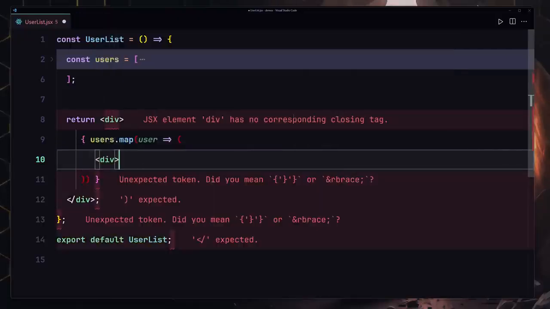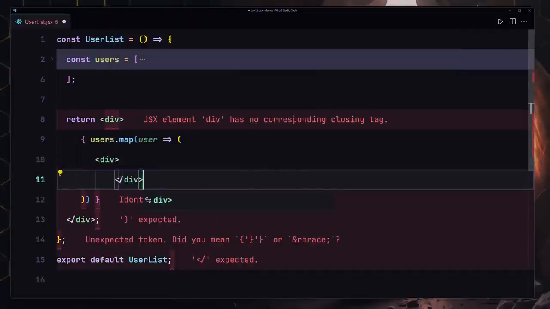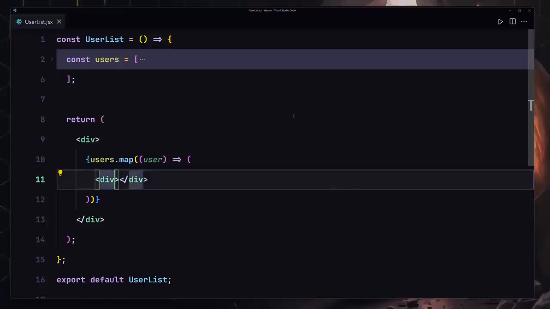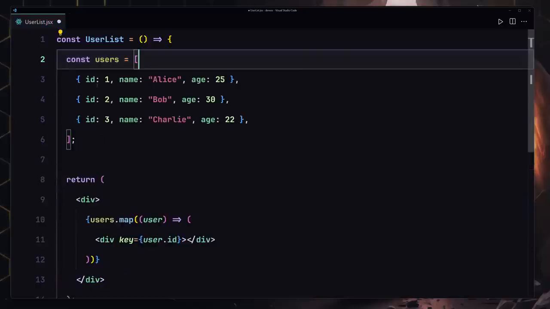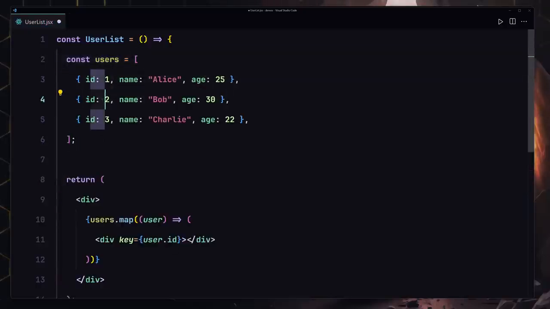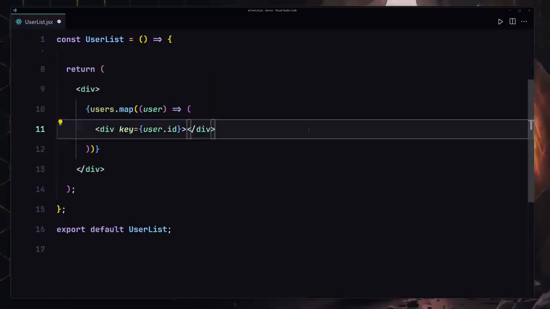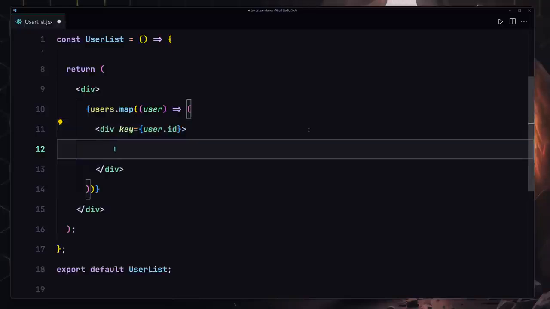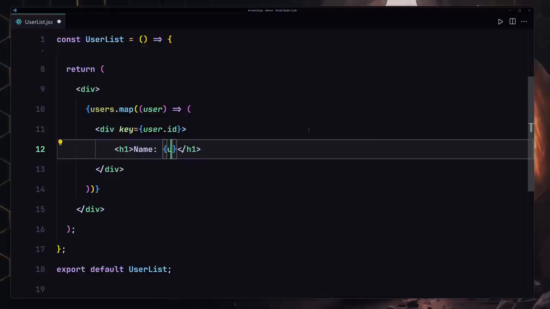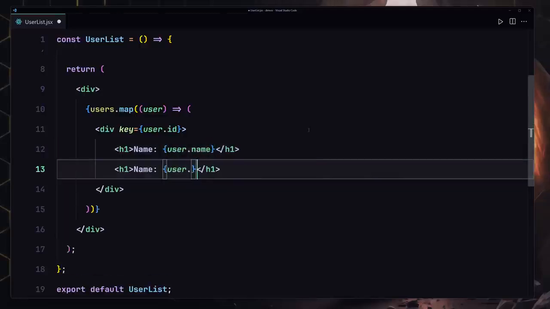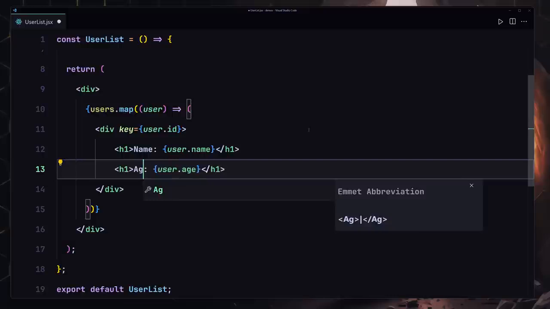First of all, let's just write a div, and I'm going to also close this div right here. And for this div we are going to be also providing the key, and the key which we are going to be setting will be user.id. And this ID is coming from each of the users right here. So we have ID 1, 2, and also 3. So that's done. Now inside this div we are going to be creating our h1, which will say name. For the name we are going to be using user.name. I'm going to also duplicate that and change that to age, and also change this label to age as well.